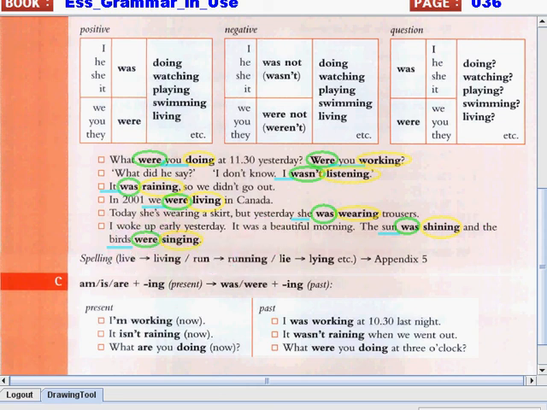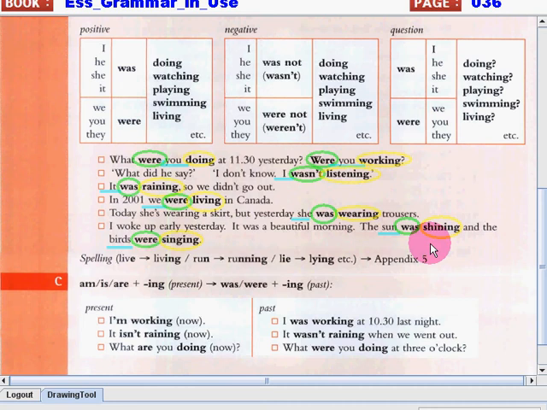In this sentence, we use the past continuous tense to express that these actions were happening during that time, yesterday morning. During that time the actions are not yet finished. Thus, we use the past continuous tense.